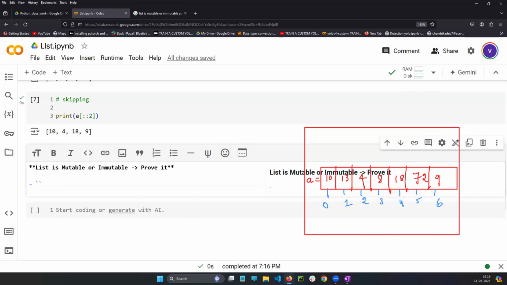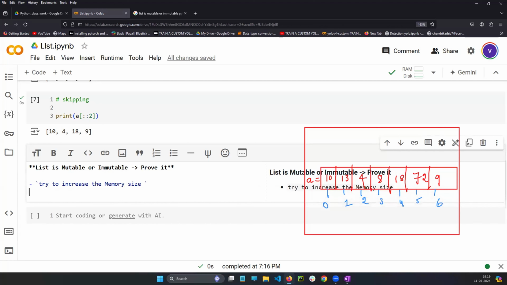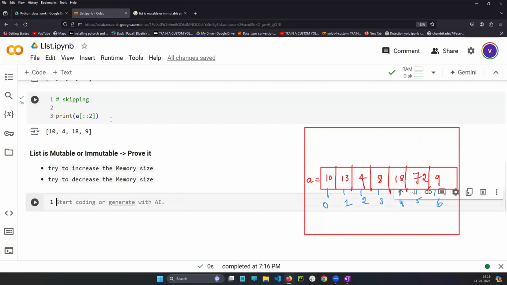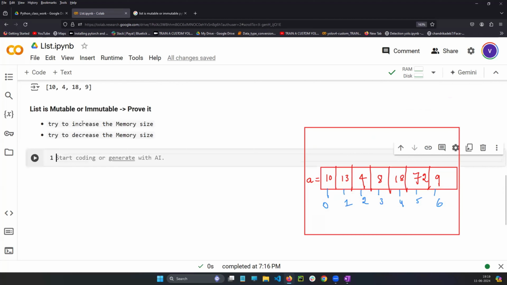We need to try to increase the memory size. Try to decrease the memory size. Simple. Try to increase the memory size and try to decrease the memory size.